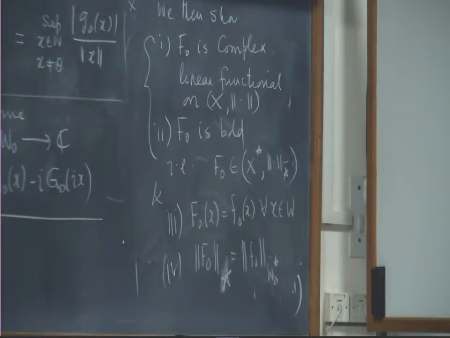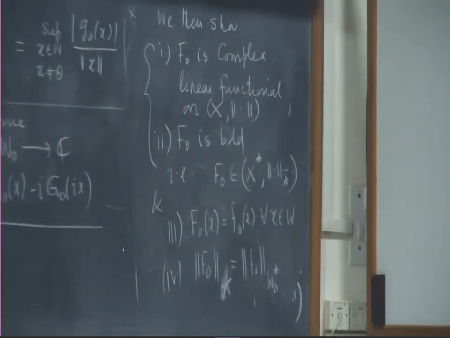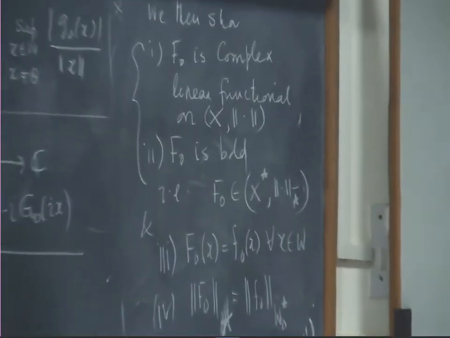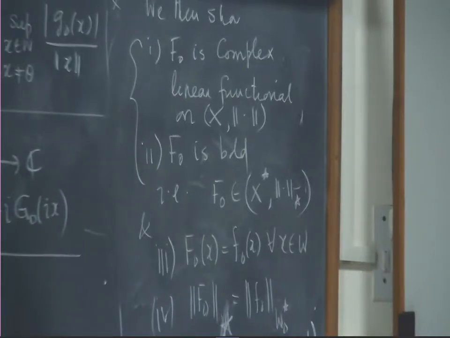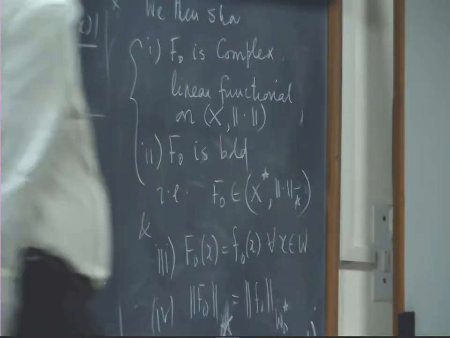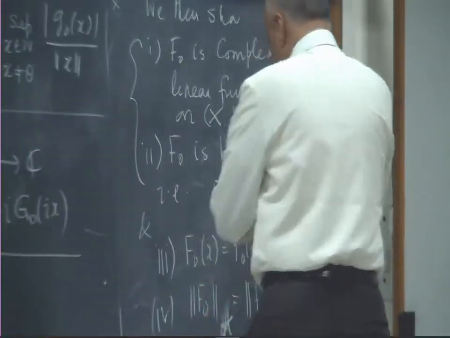Okay. So what this boils down to say is to observe that the real and imaginary part are real linear functionals, real bounded linear functionals, and they are connected, so there is only one real linear functional there, and treat that real linear functional only in the real space, extend it, through that extend this complex fellow, and observe that that satisfies all our requirements. Okay. So that's the this thing.